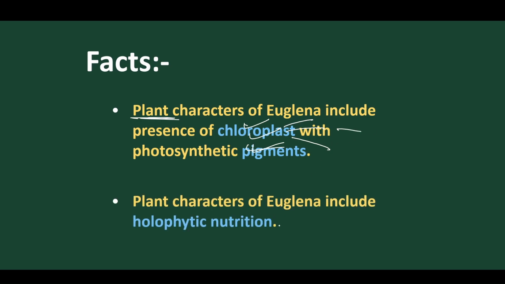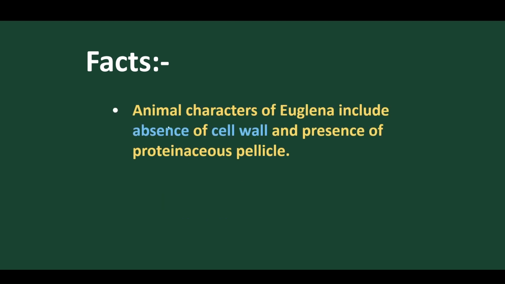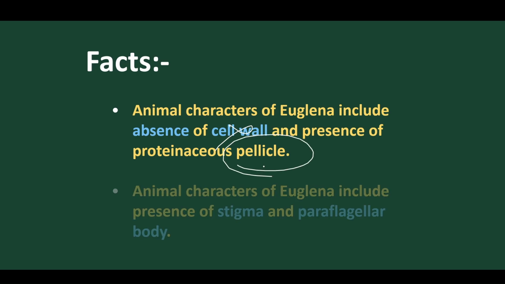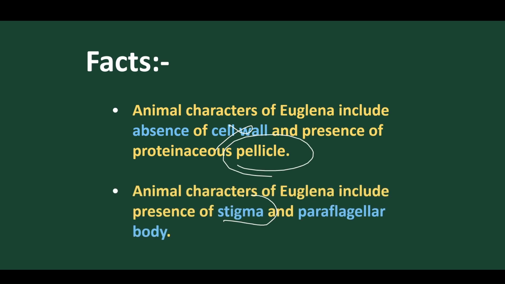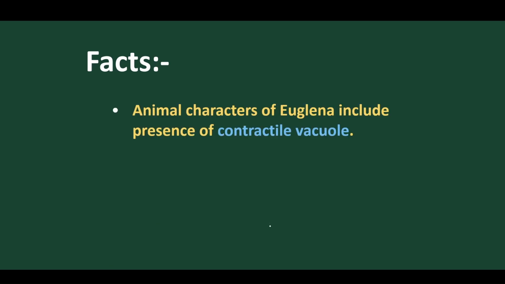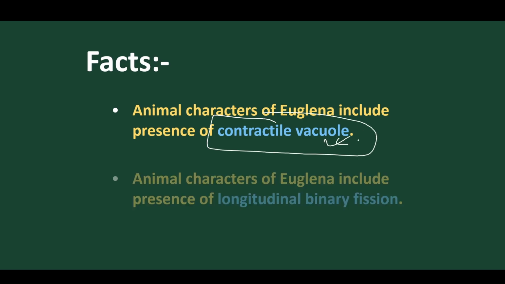And plant characters of Euglena include holophytic nutrition, that is autotrophic mode of nutrition. But animal type, they don't have cell wall. They do have a protein covering that is called pellicle. And they have eyes present, stigma, and a paraflagellar body, which is an animal character. And also it contains a contractile vacuole for osmoregulation, and that is called excretion. So which is an animal character in nature.